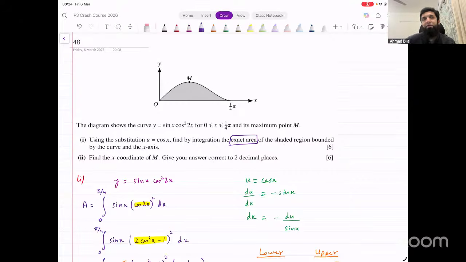In fact, for P3 we have 4 classes left, 3 or 4. In one we'll do differential equations, and then 2 is probably going to be sufficient for iteration. 2 for iteration, 1 for differential equations. So at least 3, maybe 4, depends on the questions that you guys have. These classes will be conducted on other days. Iteration's own concepts are straightforward.